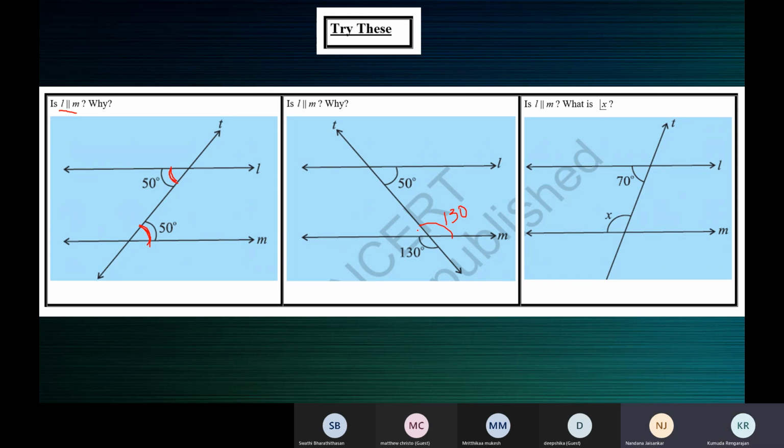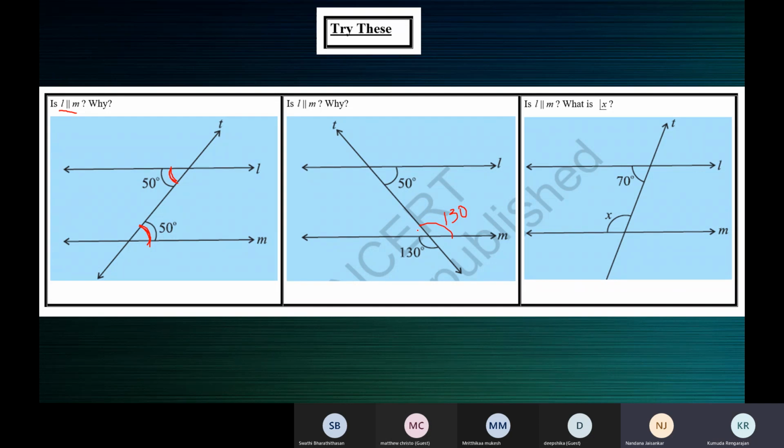A transversal T intersects two lines L and M such that the pair of co-interior angles are equal. By mistake I said a pair. You should not say a pair such that, because co-interior angles itself is a pair. Co-interior angles are equal. Therefore, L is parallel to M.